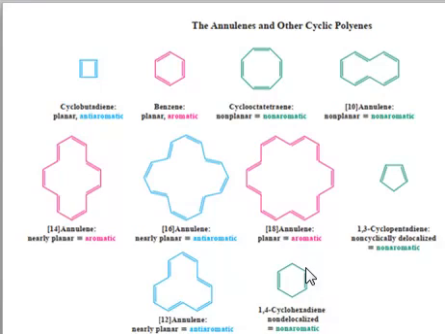The only difference between aromatic and anti-aromatic is the type of system. In case of an aromatic system, this is 4n plus 2, and in case of an anti-aromatic system, this is 4n. So aromaticity is associated with extraordinary stability, whereas anti-aromaticity is associated with extraordinary instability.